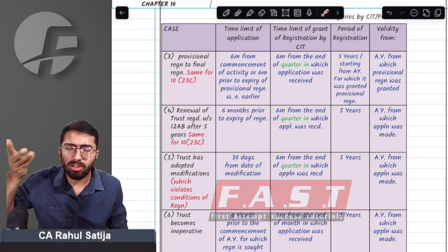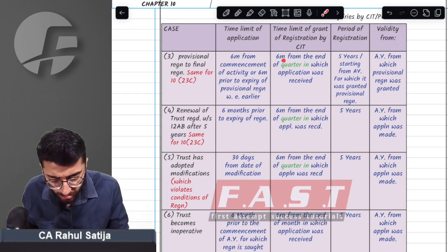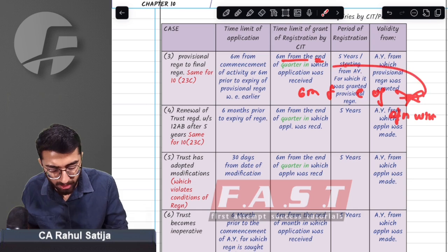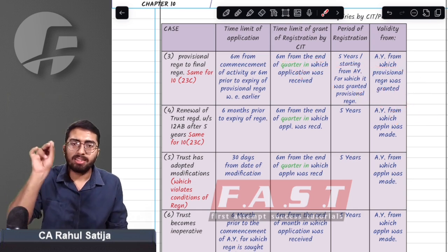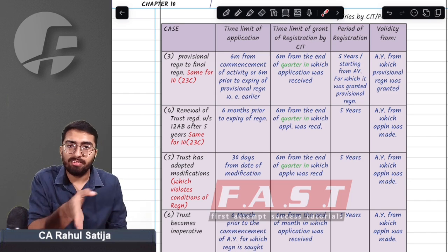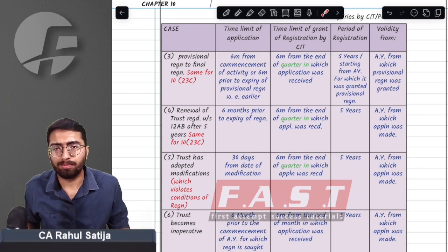And the CIT and PCIT were required to give you final registration within 6 months from the end of the month in which the application is received. But this word month has been changed to quarter. Now CIT, PCIT will give final registration within 6 months from the end of the quarter of application.